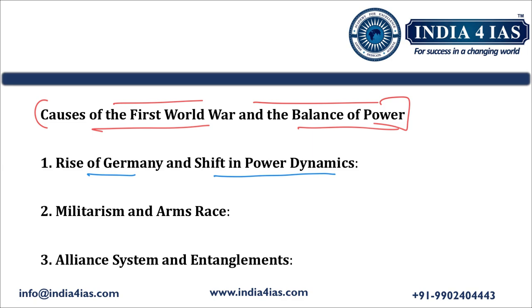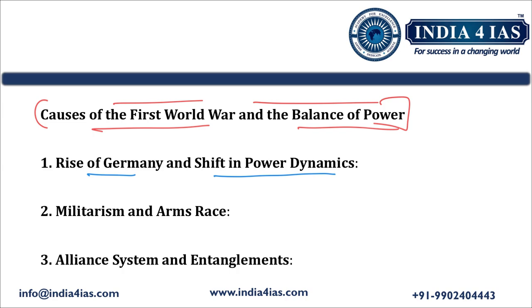Germany's growing power and ambitions, particularly under Kaiser William II, created anxiety and tension among other European powers. Germany's desire for colonies and a stronger navy threatened Britain's supremacy. Its support for Austria-Hungary in the Balkans also caused concern to the Russians.